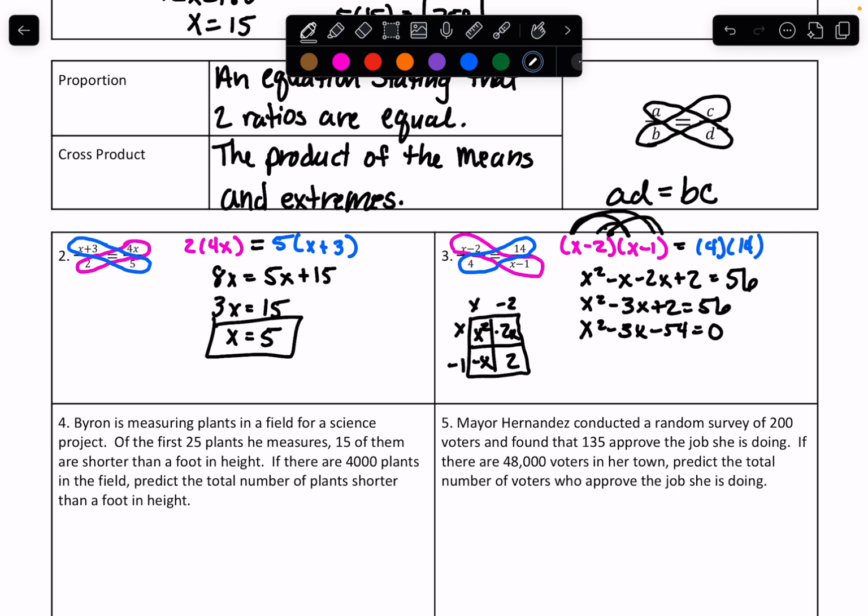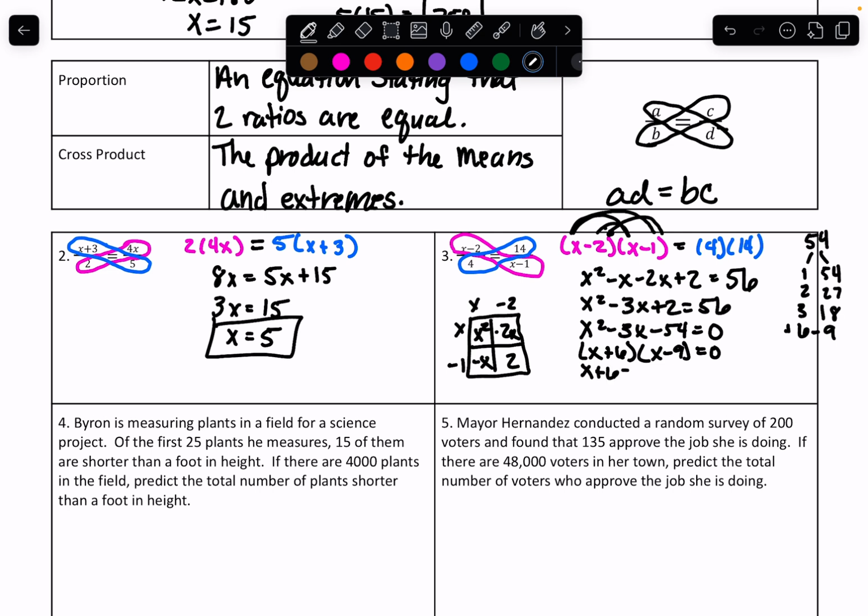I need factors of 54 that add to give me -3 and multiply to give me -54. So 54 is 1 and 54, 2 and 27, 3 and 18. 4 doesn't go into 54, 5 doesn't go into 54, and then 6 and 9. Now this one, if I do -9 and +6, that will add to give me -3. So it would be x plus 6 and x minus 9.